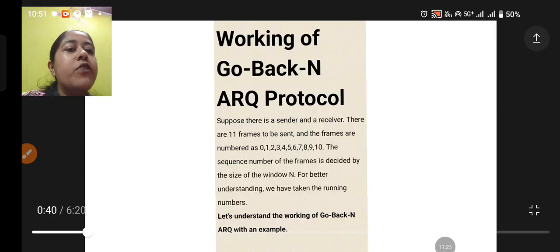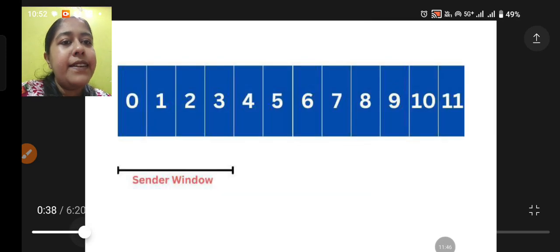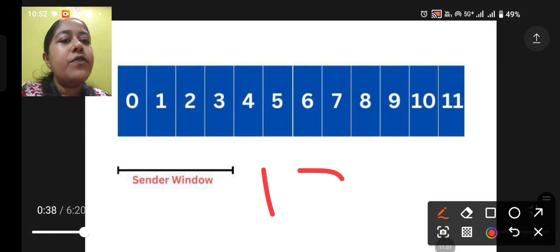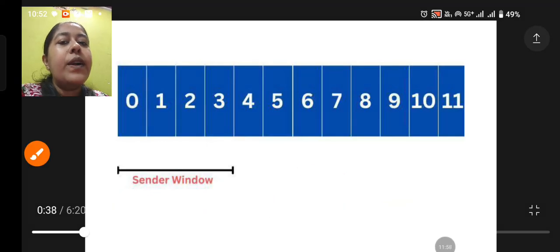Now, how is the working going on? Suppose there is a sender and receiver. There are 11 frames to be sent, numbered 0 to 10. Now, the sequence number of the frames is decided by the size of the window. As in the previous slide, you can see the size was 12, since it was 0 to 11, so the number of frames is 12.